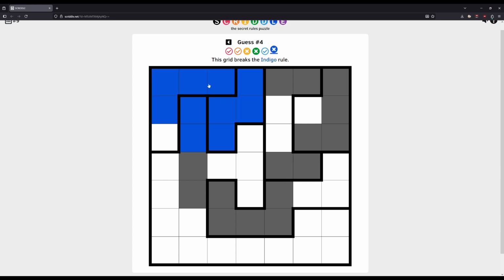The indigo rule does seem to be about, I don't know how to put it, but essentially if you look at this, if we were following these shaded squares as a path, each shaded square only has 2 shaded neighbors. So if you've come from one square, you already know where you're going to go if you're following the path. If we go to here, this square has 3 neighbors. So I think this is probably not allowed. And what about the green rule?